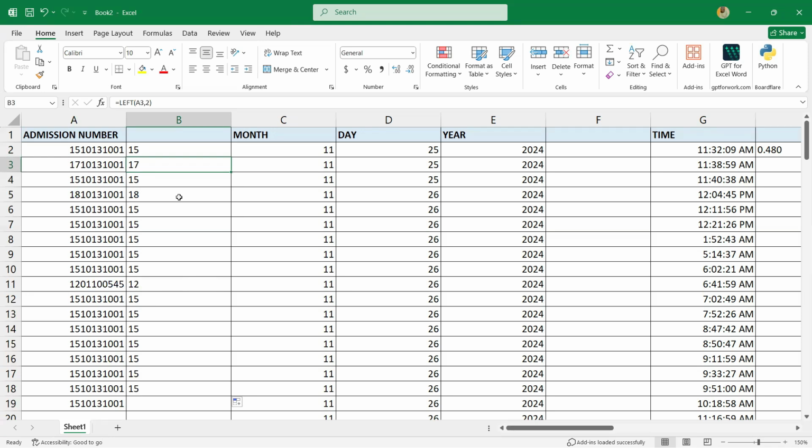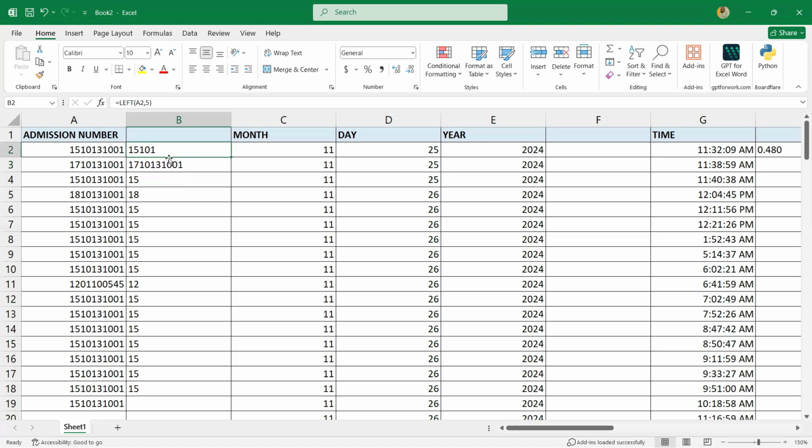So that's for left. It's always extracting the first two letters or three letters, depending on what you want, and A2 is the cell reference. Maybe you need two characters. If you need five, you say five, it will give you the first five characters. What if you need 10, depending on what you want. So that is for left, and the same thing is applicable for right.